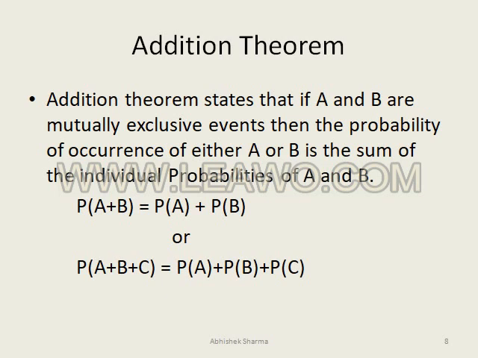If mutually exclusive events are there, then we have to calculate the probability of the two events individually, and after calculating, we add their probabilities. Suppose we have two events A and B, then we calculate the probability of A and the probability of B, and when we add them, we get the probability of A or B. If three events A, B, C are there, then we add the probabilities of A, B and C. So let us take an example.